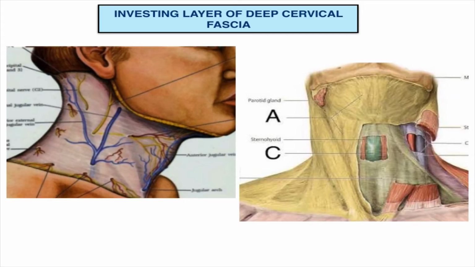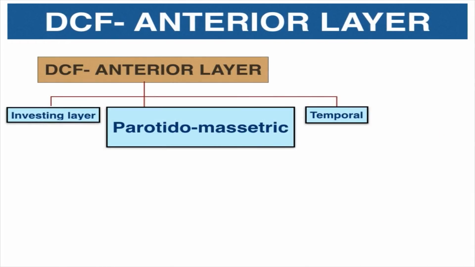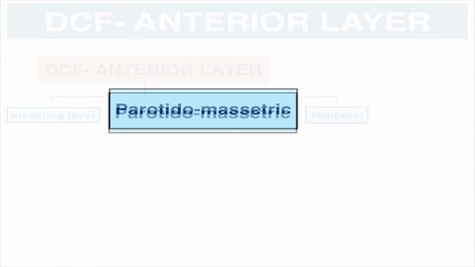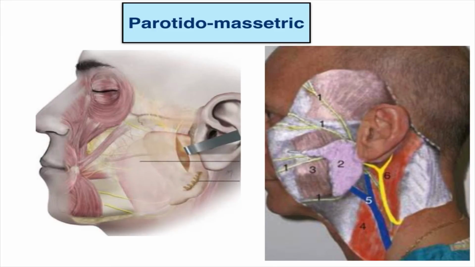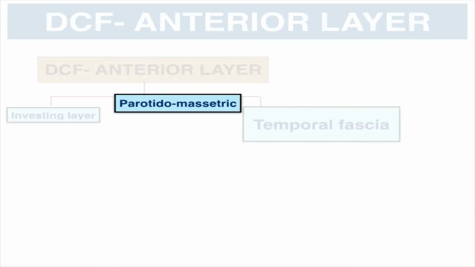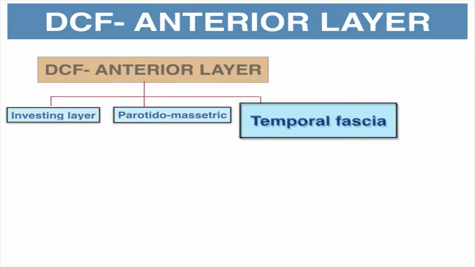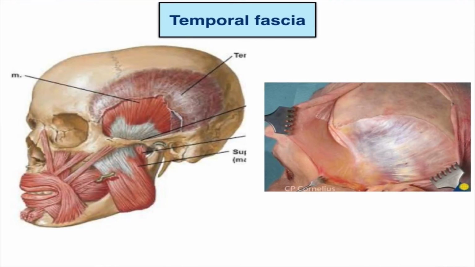Lateral aspect of the investing layer of deep cervical fascia continues superiorly as the parotidomasseteric fascia, which covers the parotid posteriorly and masseter anteriorly. From there, it continues superiorly as the temporal fascia. From the zygomatic arch, the investing layer of deep cervical fascia continues as the temporal fascia over the temporalis muscle.